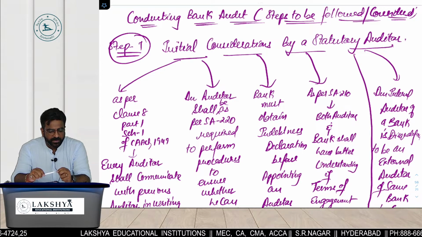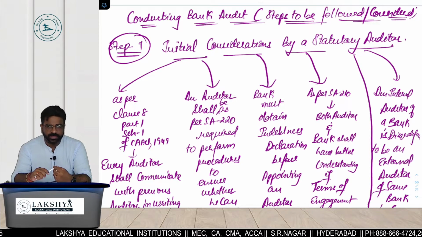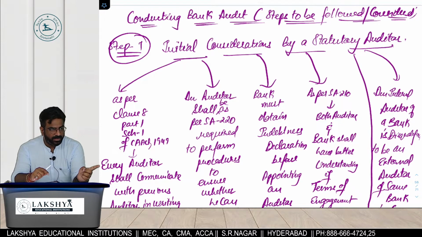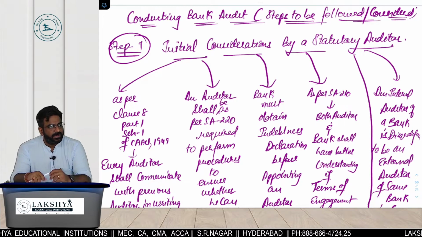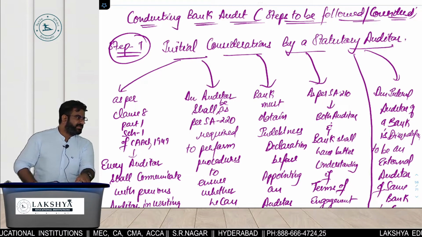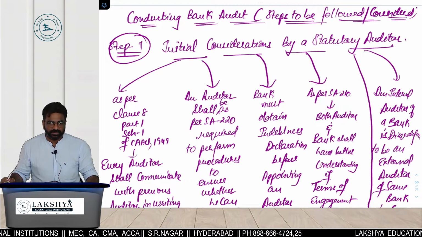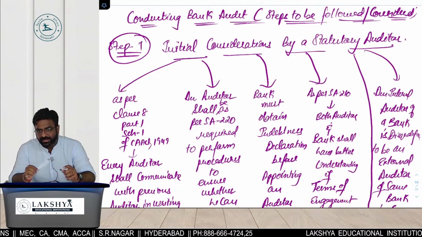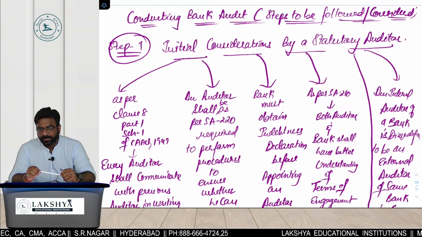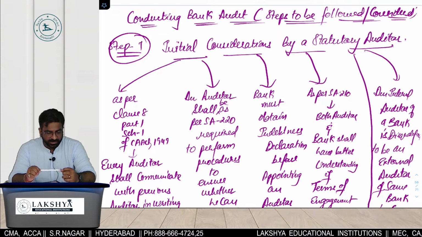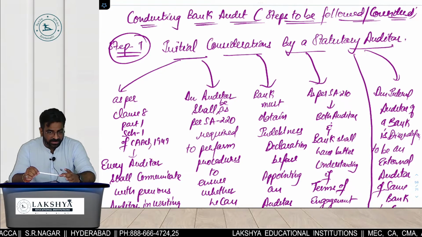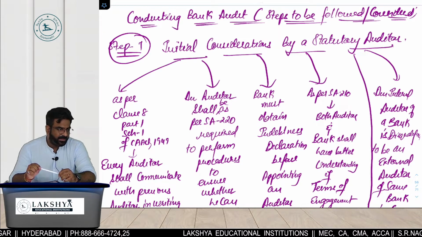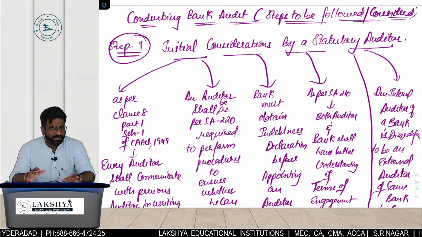Achha, tell me, what are the 2 options you have if there is an erosion in your security value? Either doubtful or loss. When doubtful? When the value of the security is less than 50% of the valuation done by the registered valuer or the inspector of the RBI. So when will you declare it as a loss? When the value of the security is less than 10% of the outstanding balance in the customer's account, then it will be treated as what? Loss. I think we did all those points practically.